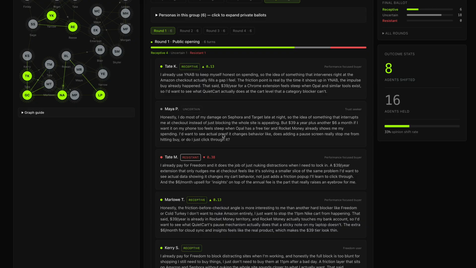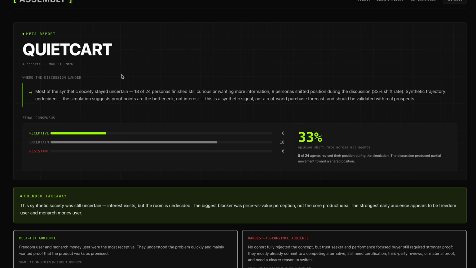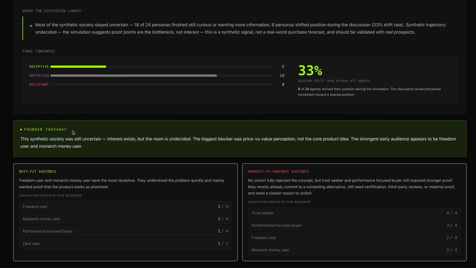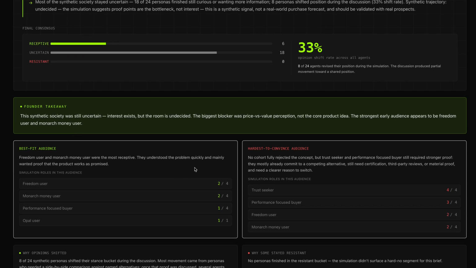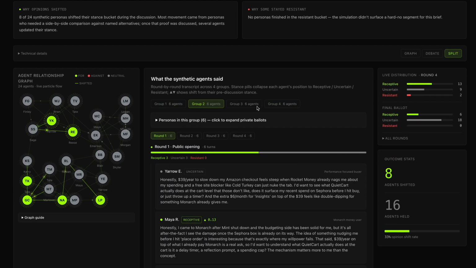So we have already prepared a report for you for this particular product called Quiet Cart. Here, what you get is the founder takeaway, the best fit audience, the hardest to convince audience, with the number of groups that are being spawned here.